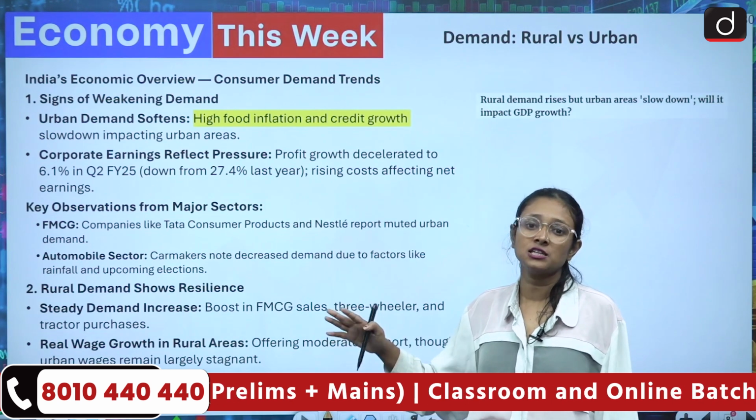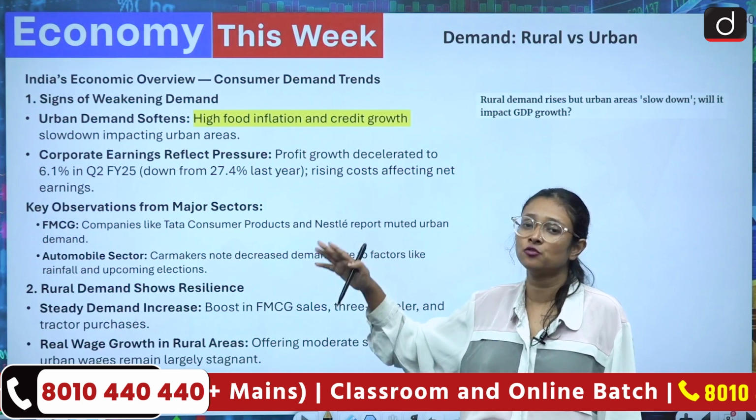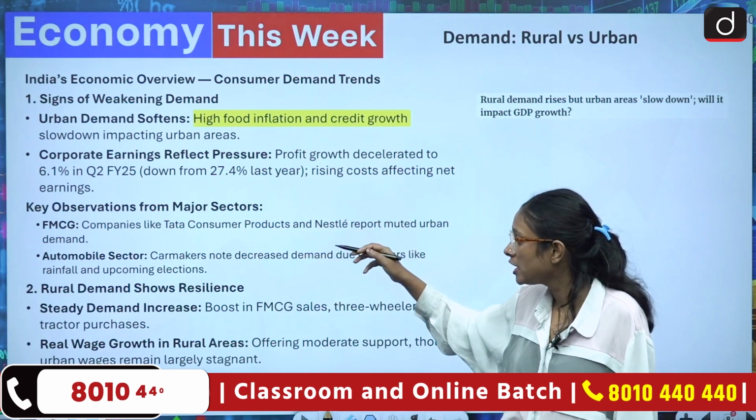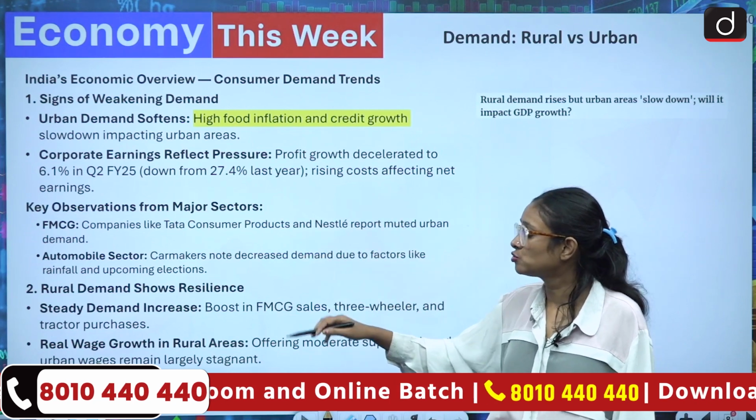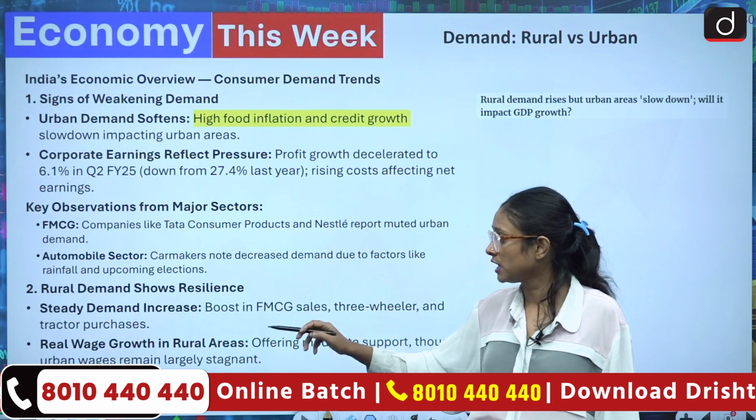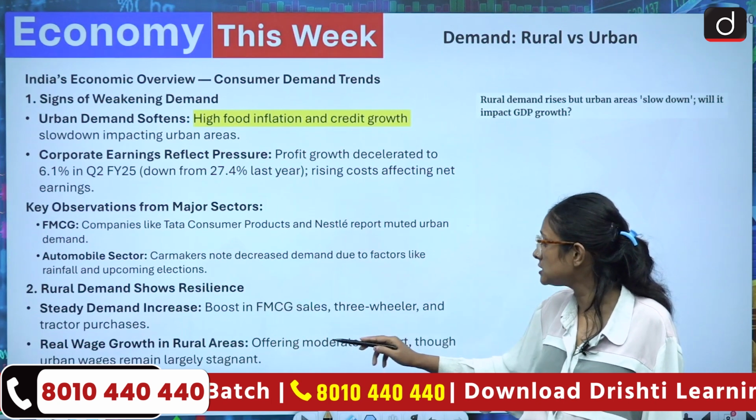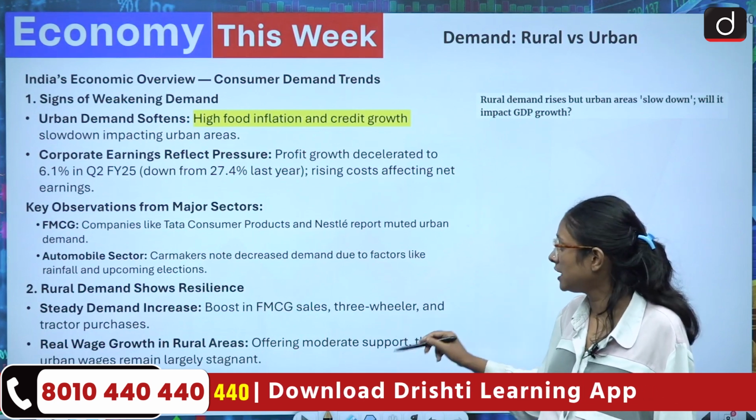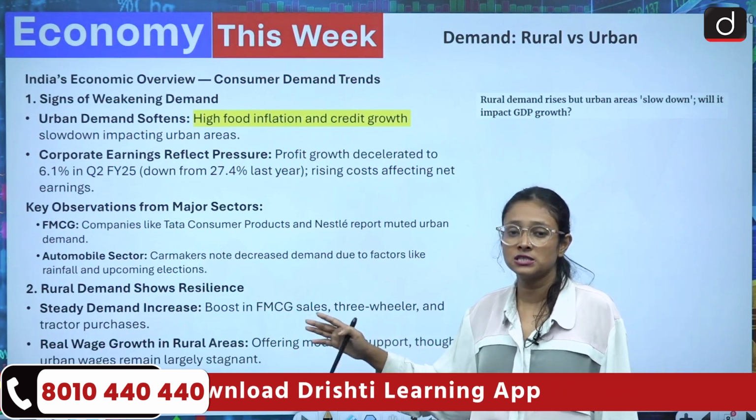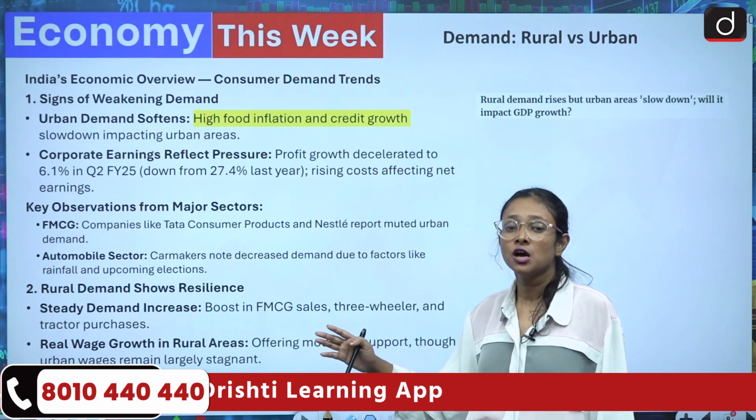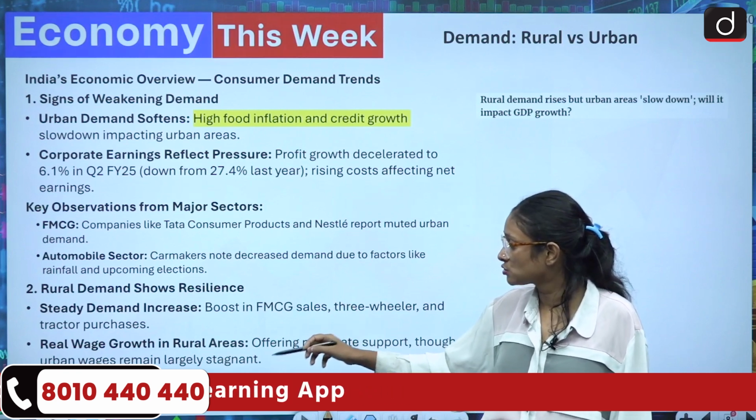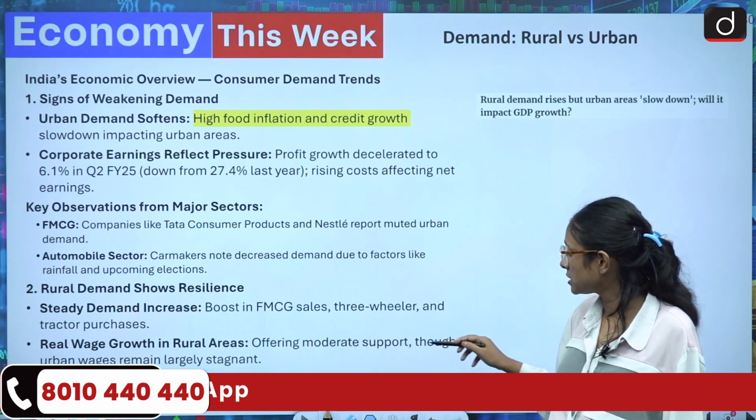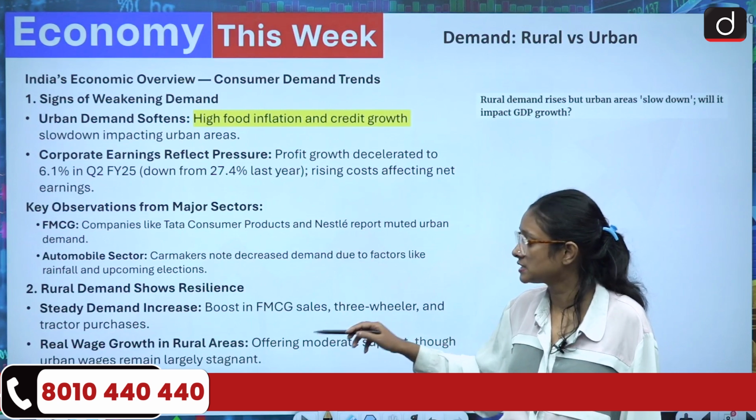So what are the reasons for this? The reasons are food inflation and credit growth. And if you look at the rural scenario, there is a steady increase in demand, and there is an increase in purchases of three-wheelers and tractors, because these are mostly associated with rural needs. Real wage growth in rural areas is offering moderate support, though urban wages remain largely stagnant.